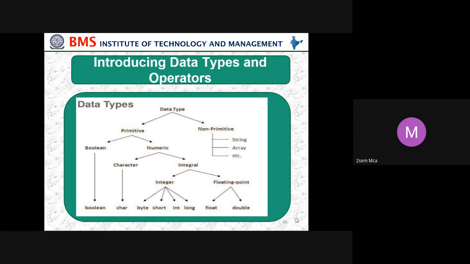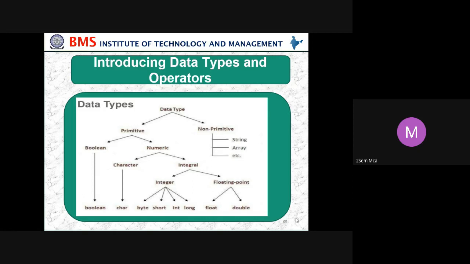So primitive and non-primitive. Primitive means basic, primary. So Boolean, all single things like true, false, character, integer. These things are called primitive. Boolean means either I want this condition true or false, then we use a Boolean. The character, single things, X, only X, Z, then we call it a character.